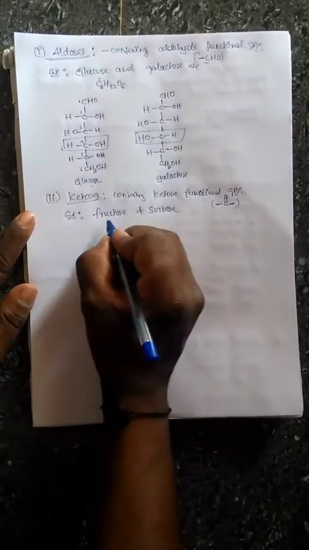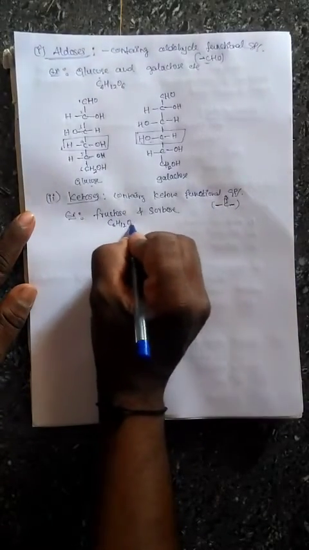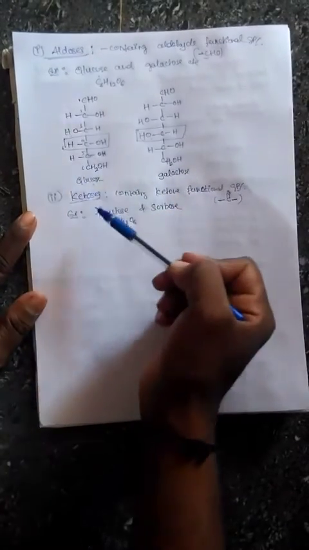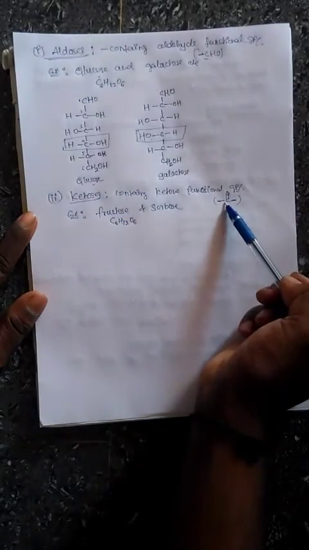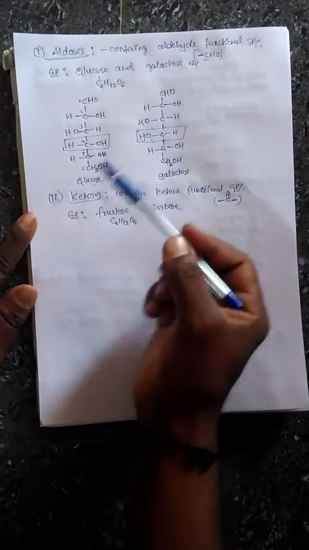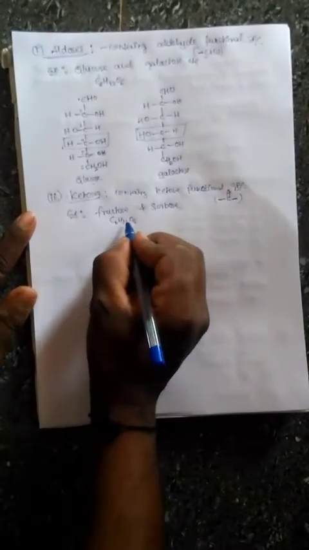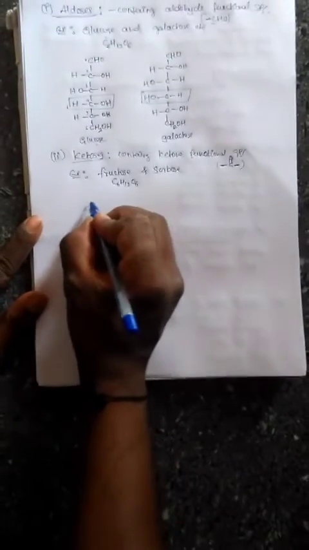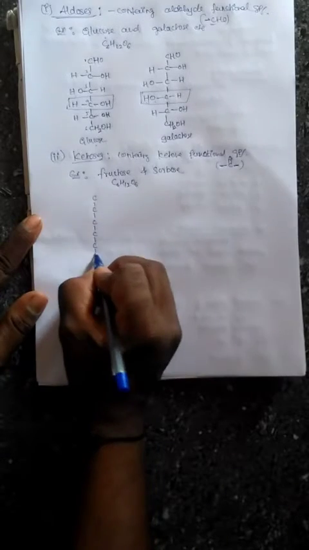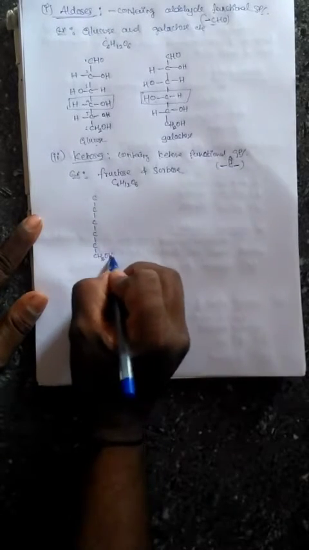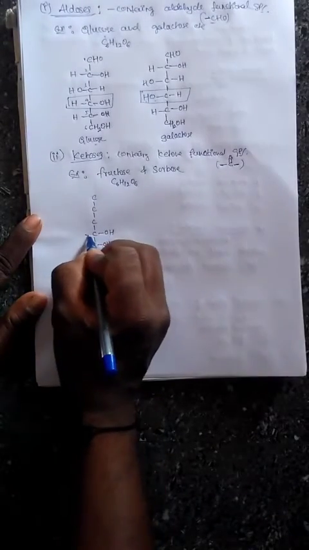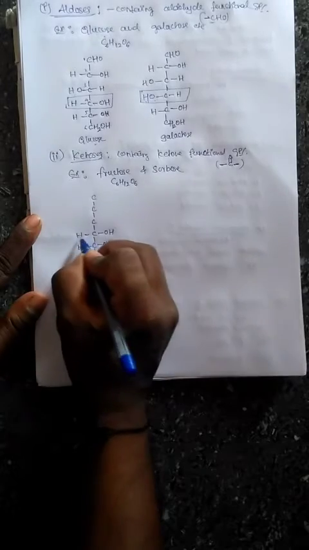Here also the molecular formula is C6H12O6 for both, but the functional group is different. Hence aldoses and ketoses are the best example for functional isomers, while glucose and galactose are the example for structural isomers. Now the structure of fructose is, similar to glucose, 6 carbons, and the 6th carbon is CH2OH, that is alcoholic. Then the 5th has OH on the right side, and similarly OH on the right side, and H on the opposite side.